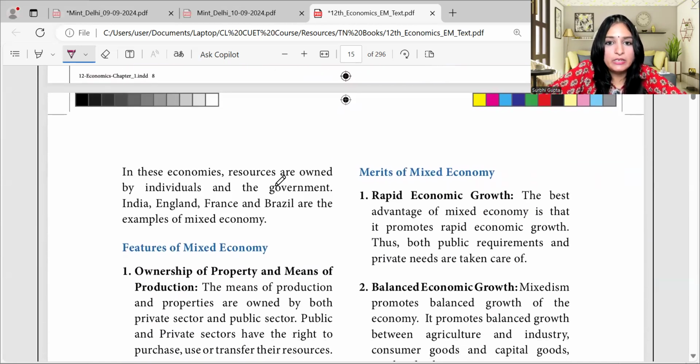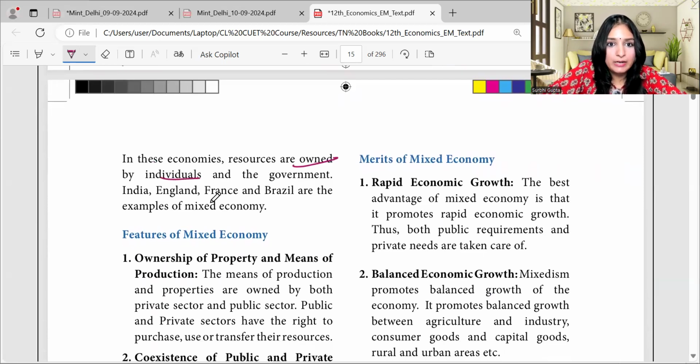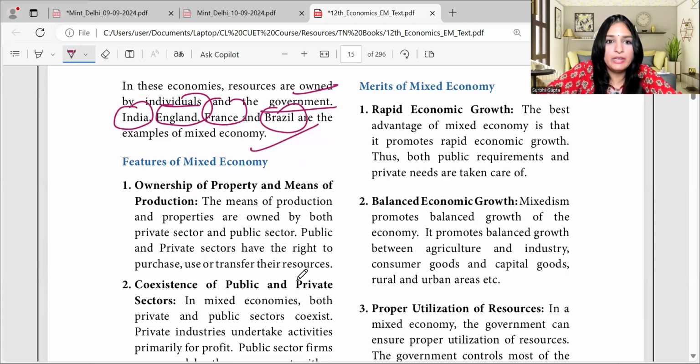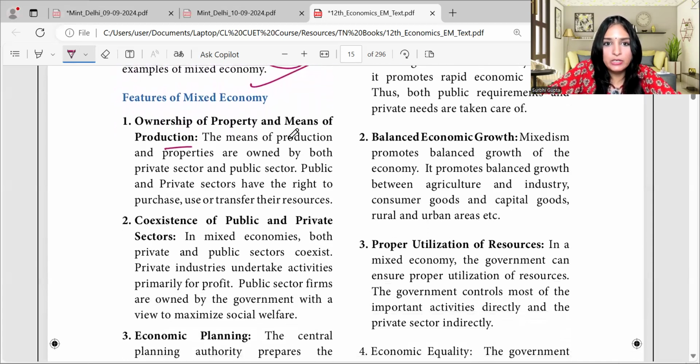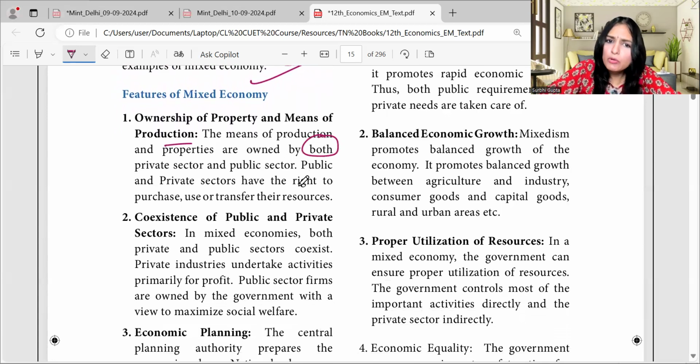In these economies, resources are owned and controlled by both individuals and the government. Partially, some industries will be controlled and owned by the private sector, some by the government sector. What are examples of these economies? India, England, France, Brazil are examples of mixed economy. What are the features? Ownership of property and means of production. The means of production and properties are owned by both, and they will function together.